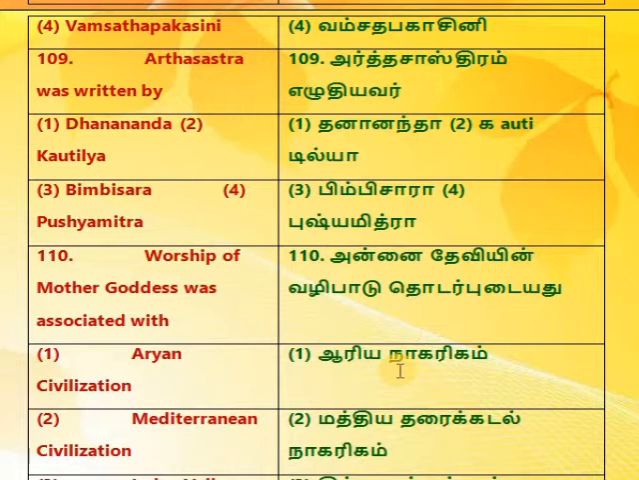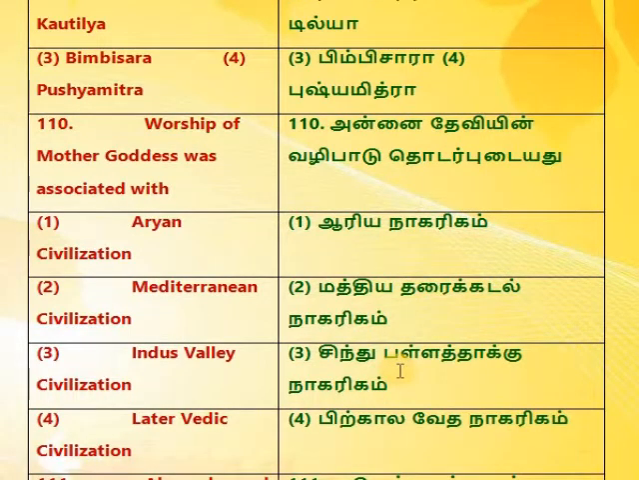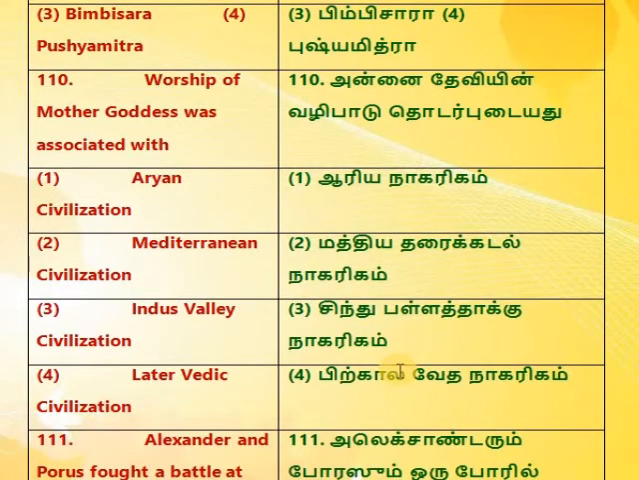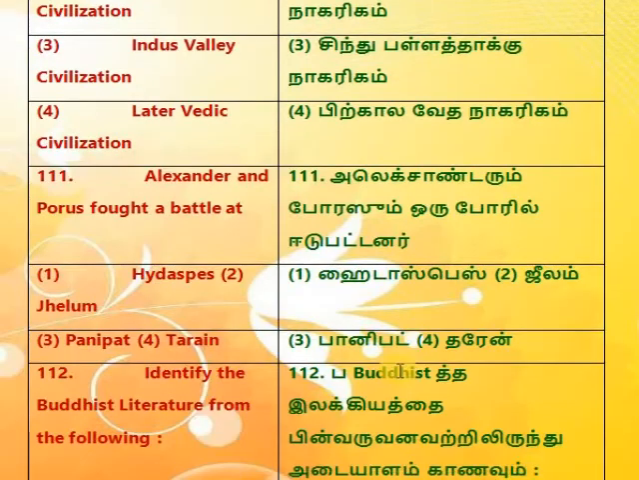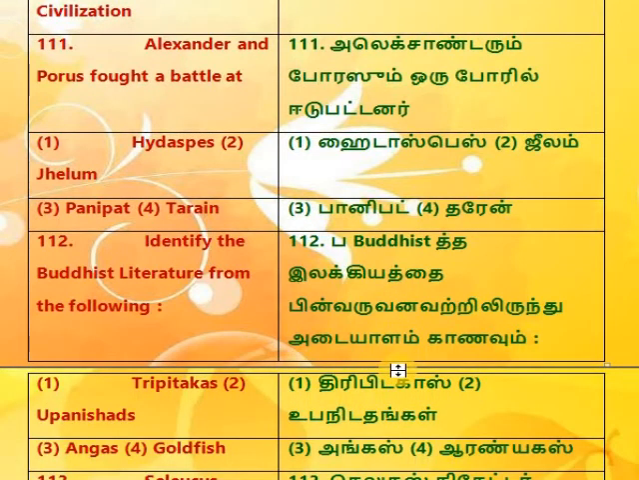1. Dhanananda, 2. Kautilya, 3. Bimbisara, 4. Pushyamitra. 110. Worship of Mother Goddess was associated with 1. Aryan civilization, 2. Mediterranean civilization, 3. Indus Valley civilization, 4. Later Vedic civilization. 111. Alexander and Porus fought a battle at 1. Hydaspes, 2. Jhelum, 3. Panipat, 4. Tarain.